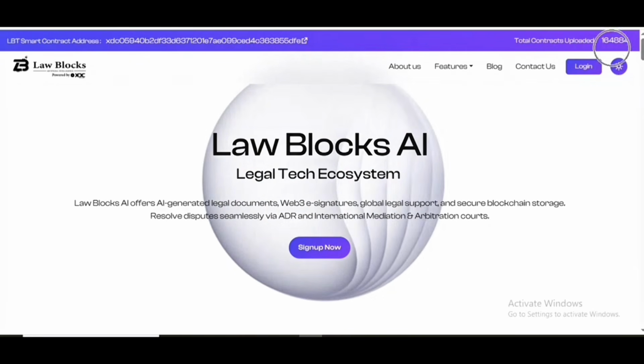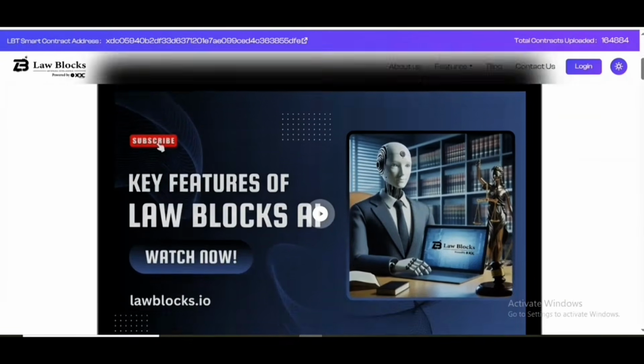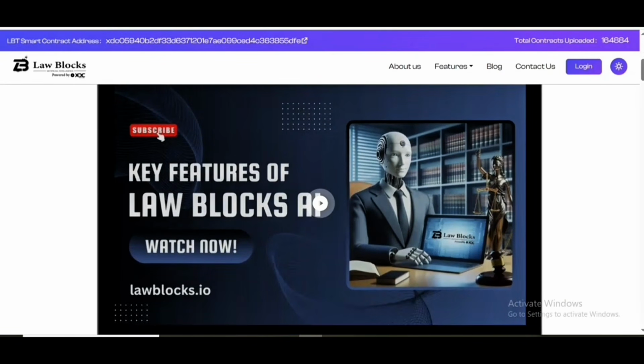Key features of LawBlocks, you can watch it, and here you can check the overview of LawBlocks AI, and here you can see the amazing features of LawBlocks AI.